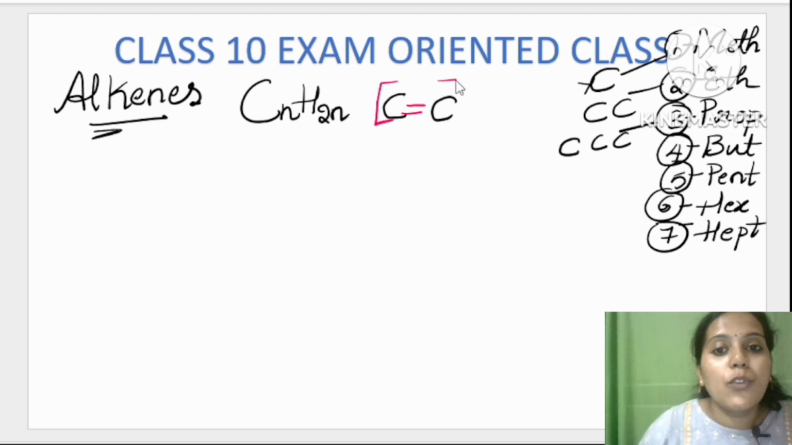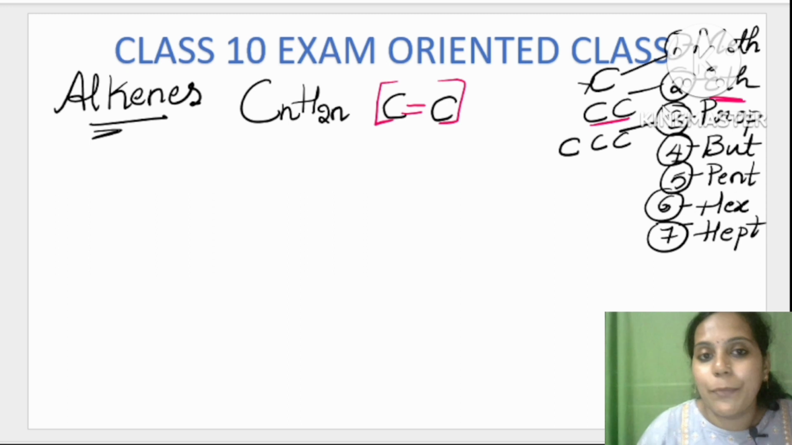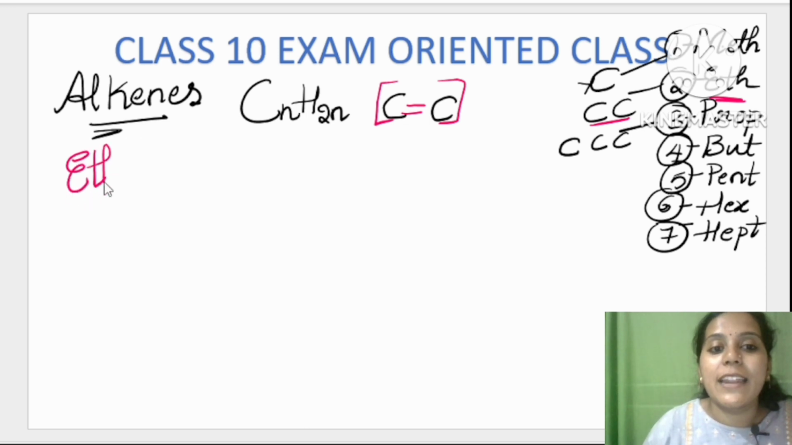So when we say 2, which will be the second member? Eth. Eth is the second member. When we say 2 carbon atoms, we say eth. Okay? So in alkenes, there is no concept of meth. There is no concept of meth. It is the concept of eth. So the first member of alkene is eth. Eth is the first member of alkene.